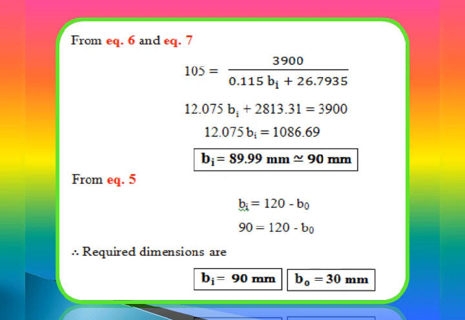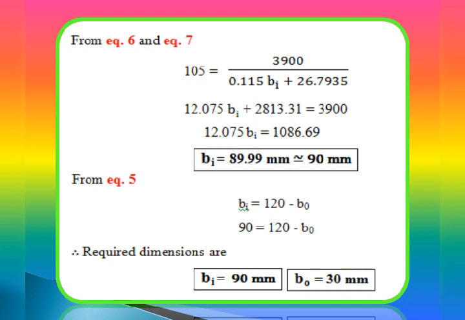Now we have two equations, 6 and 7, for Rn. The Rn value we already got is 105 in equation number 7. We substitute in equation number 6: 105 is equal to 3900 divided by (0.115 Bi plus 26.7935).